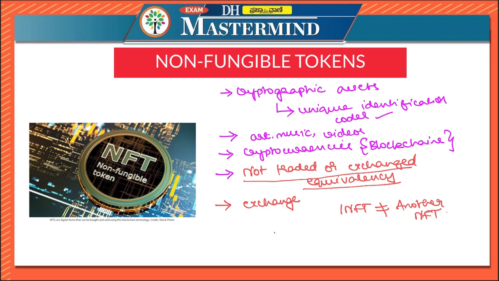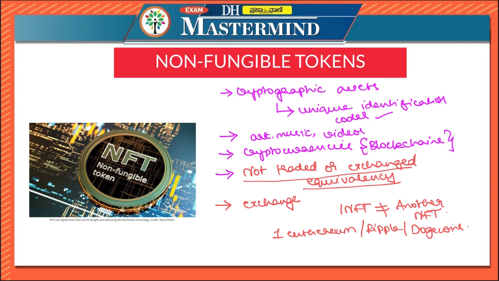Let us say if one Ethereum is considered, or one Ripple or one Dogecoin, these are all examples of cryptocurrencies. So one Ethereum or one Ripple or one Dogecoin is always equivalent to another Ethereum or another Ripple or another Dogecoin. It is to be noted here that one Ethereum is equal to another Ethereum.